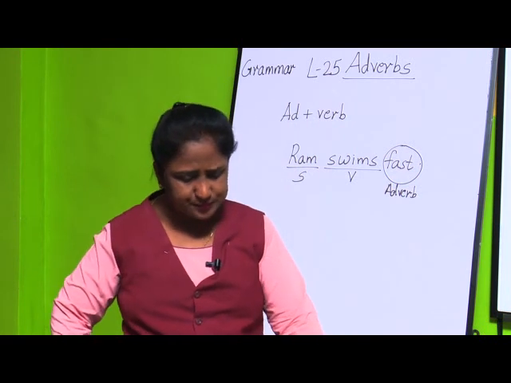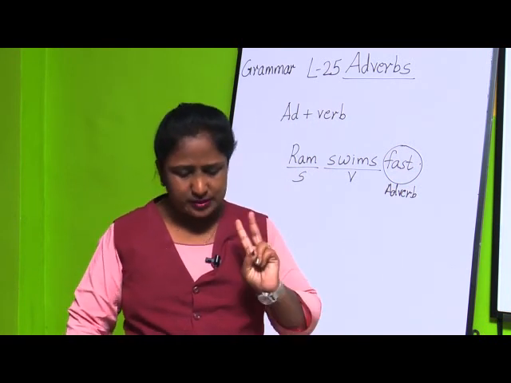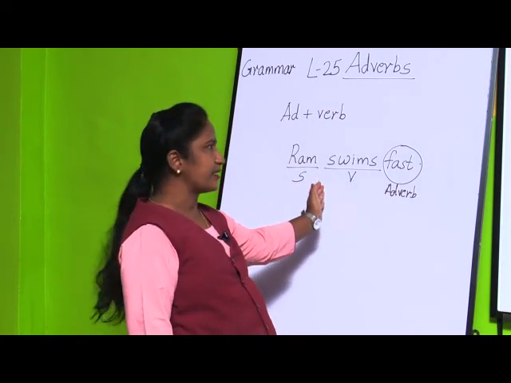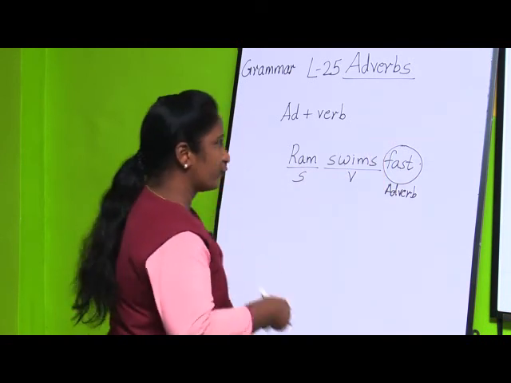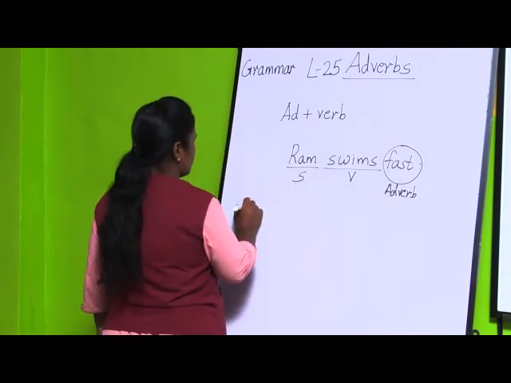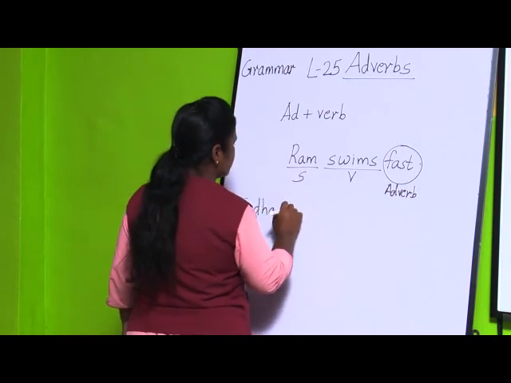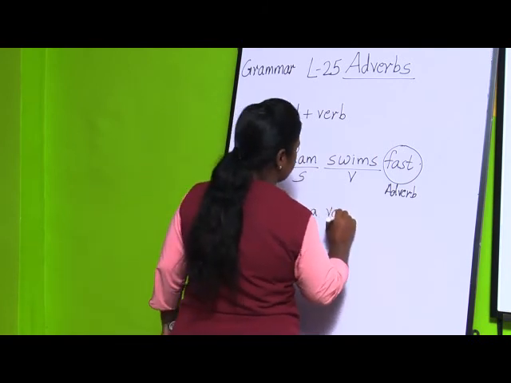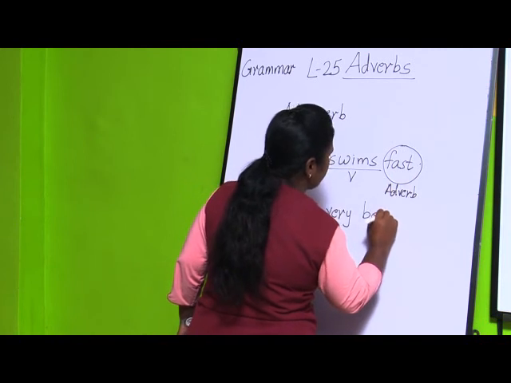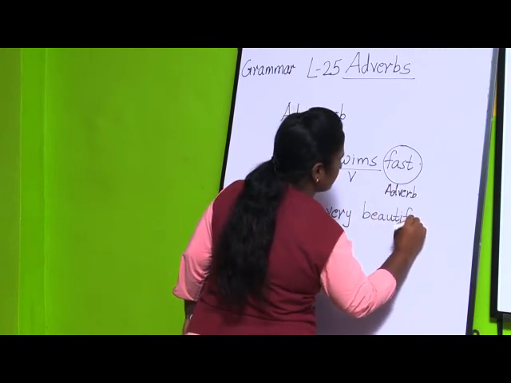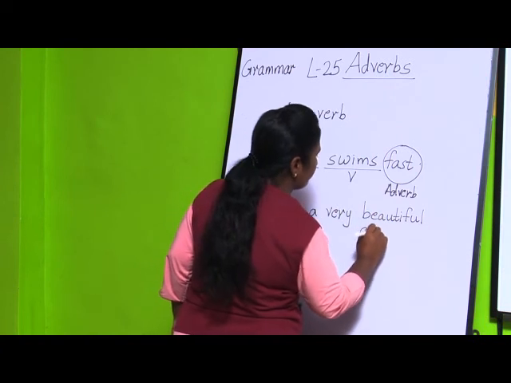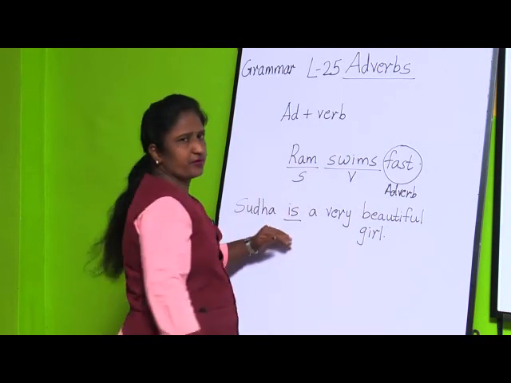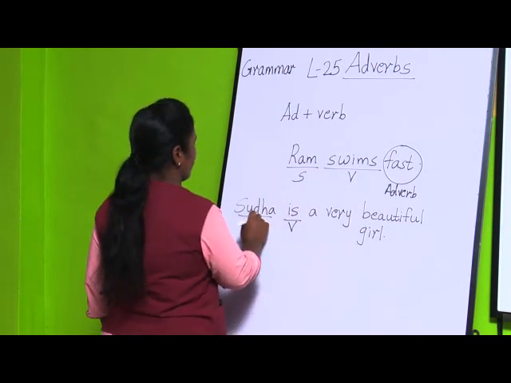We can see two things here. First I said Ram swims fast, where we told additional information about a verb. If you take the other sentence, Sudha is a very beautiful girl. Here the verb is "is" and the subject is Sudha.